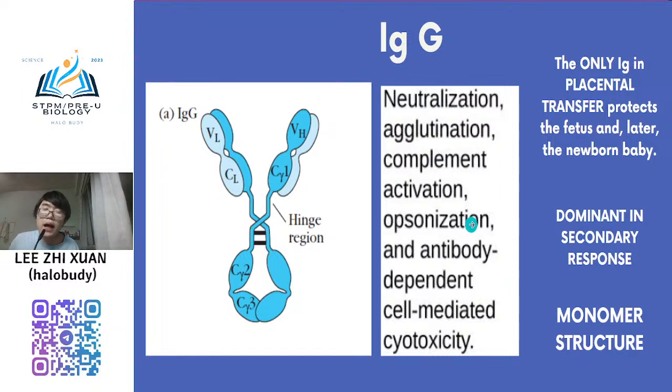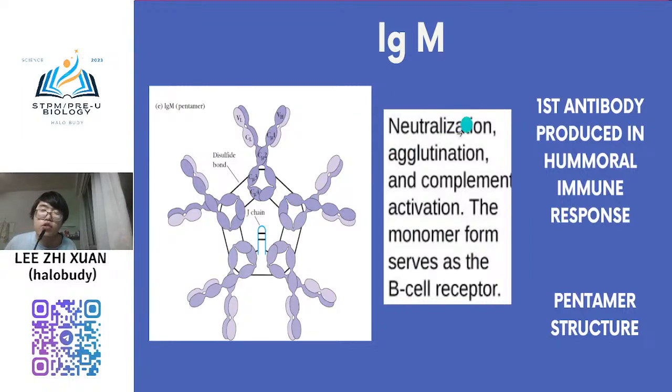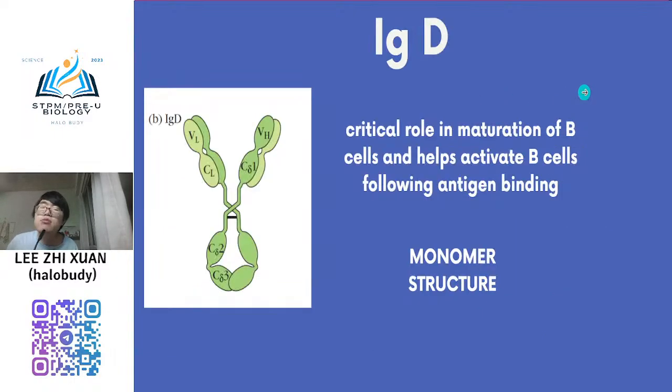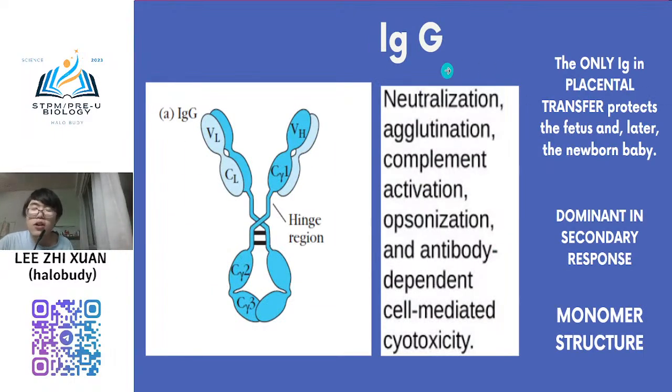At that time, your immune response will not secrete IgM anymore. Not to say that it does not secrete any more. The secretion of IgM will be decreased, but it will secrete more IgG because it is dominant in the secondary response. IgG will be in large amount compared to IgM. Okay, so IgG also has a monomer structure. It only contains a monomer structure.